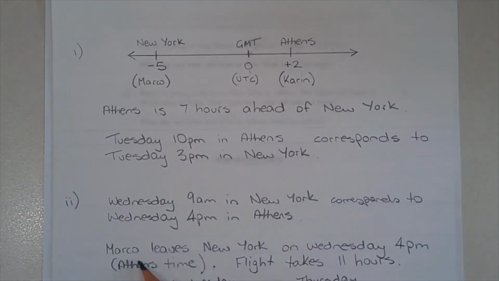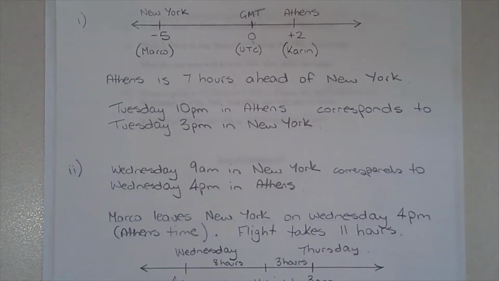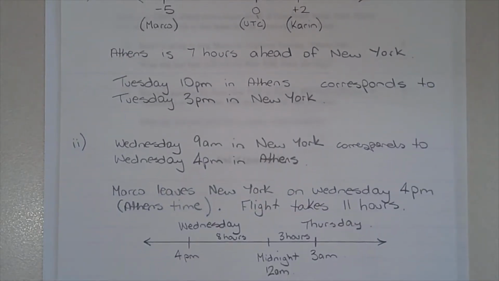So Marco leaves New York on Wednesday, 4 p.m. Athens time, and the flight takes 11 hours. Again, we can visualize this with a number line. Now I've drawn a slightly different number line here. So in the middle here, I've indicated midnight, 12 a.m., and it's Wednesday on this part of the number line. So this is Athens time. And obviously past midnight, it becomes Thursday.